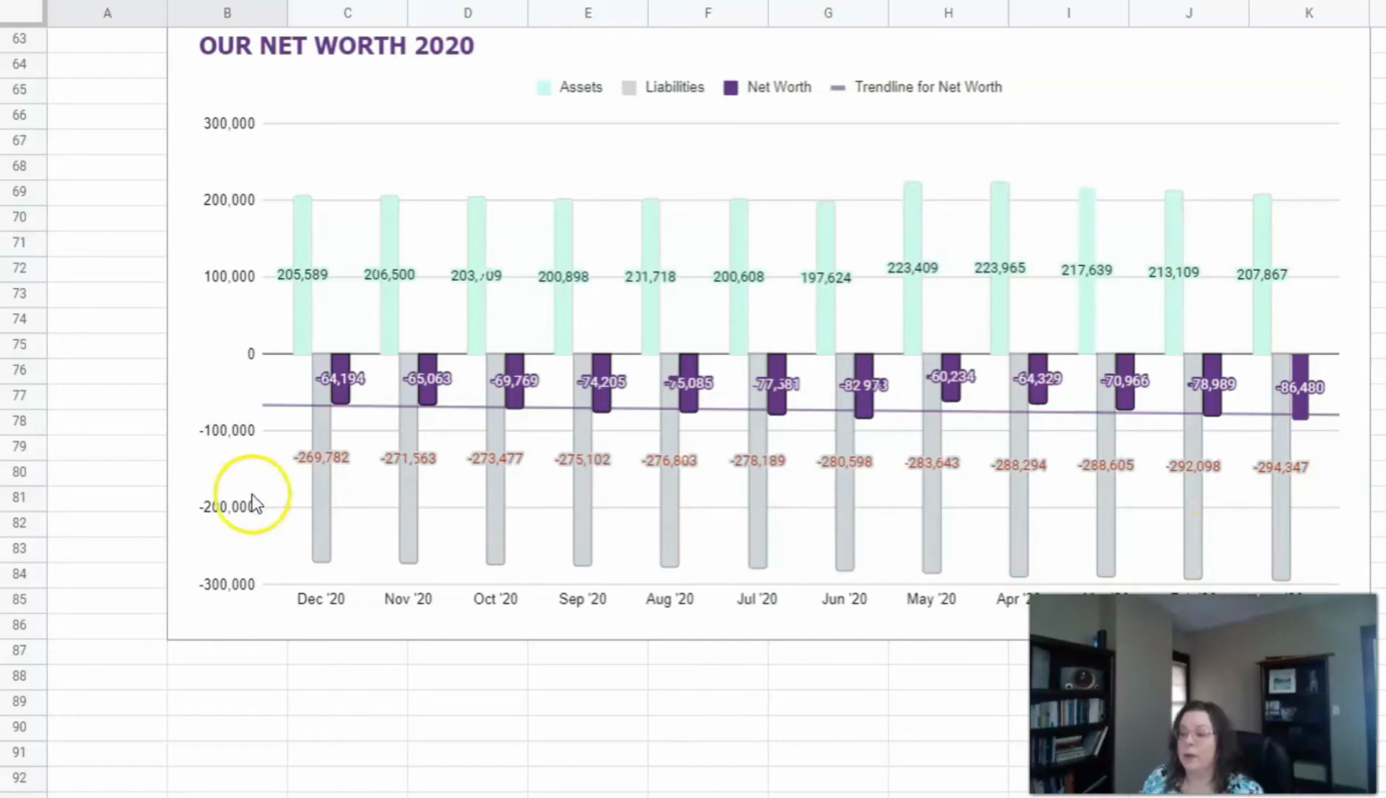Those went up throughout the year. We started at minus 269. We ended at minus 294. And then that means that our net worth went down. So it started out at minus 64,000 in 2020, and we landed at minus 86,000. This is not good. The trend line really tells the tale here, in that we just were not doing well, and there's a lot of fluctuation throughout the year.